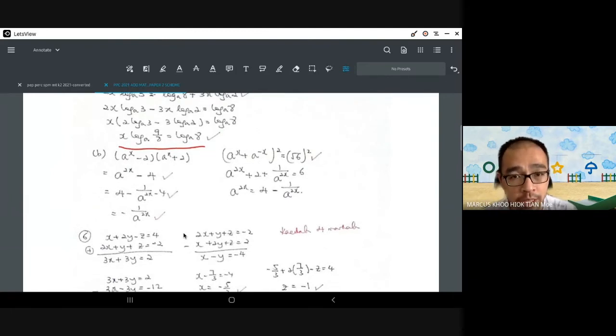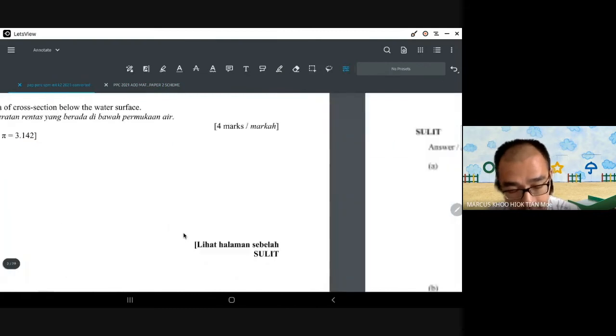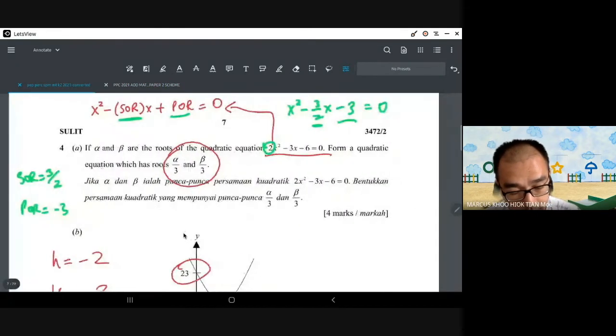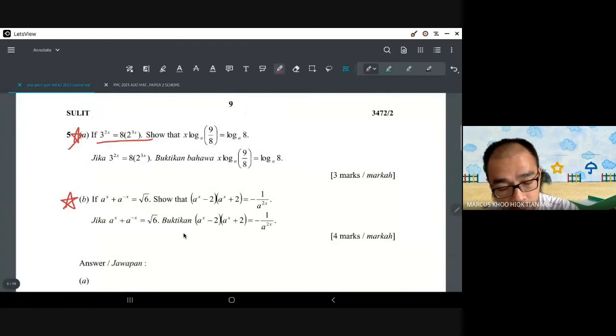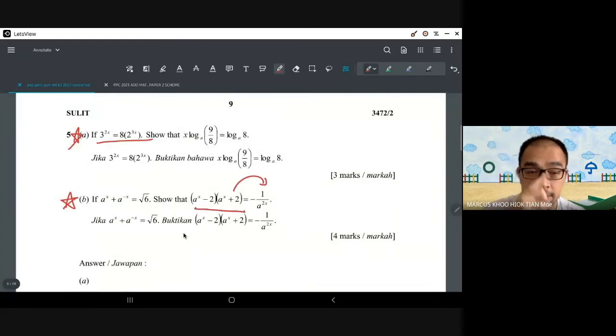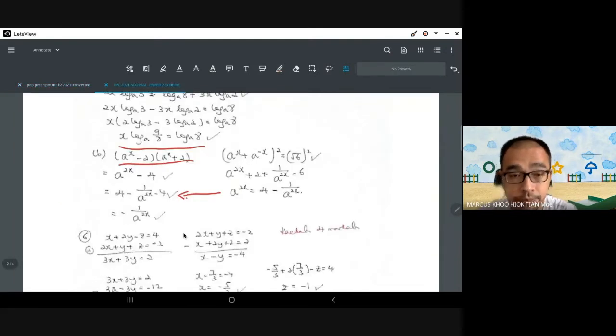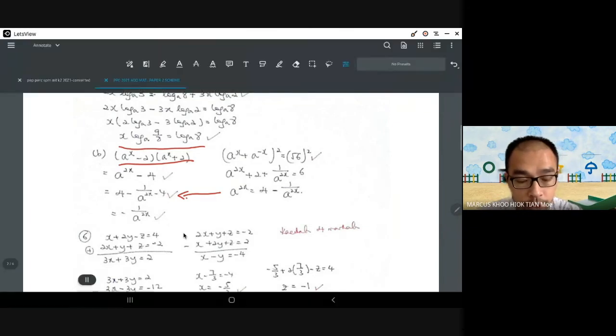Okay, take a look at this working, and if you want me to explain a little bit more, you can message me personally. But what is actually happening over here is this one is being replaced in here. So we're actually starting with this, which was in the question. We started with this and we ended up with this. But this also helps. Okay, how do you work that out? Square it, so that the square root of 6 will disappear.